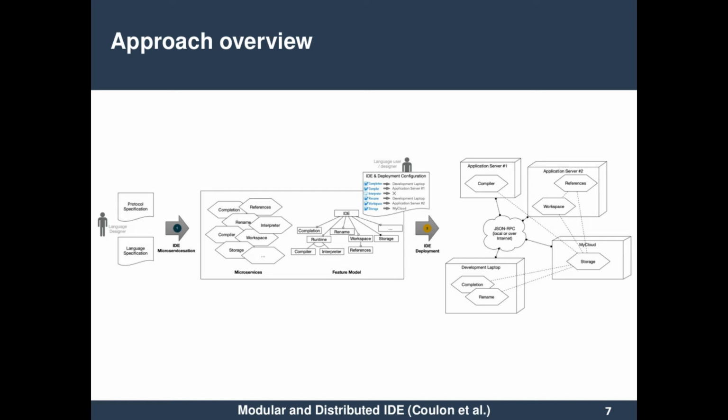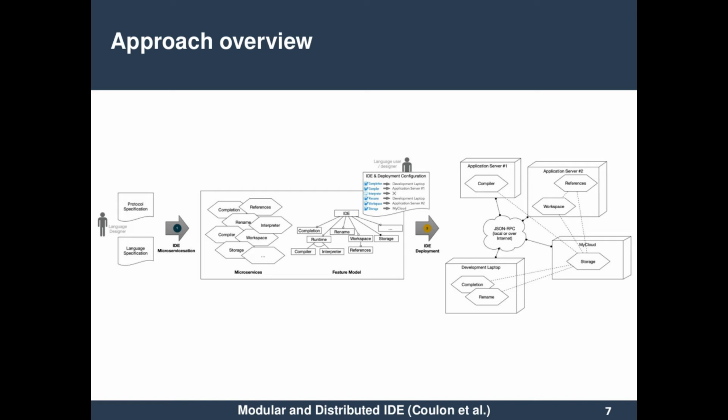From this specification, we generate microservices and a feature model. The microservices implement the language services, and the feature model describes the variability in the possible deployment of the language services. For example, which services are mandatory and which services are alternative.